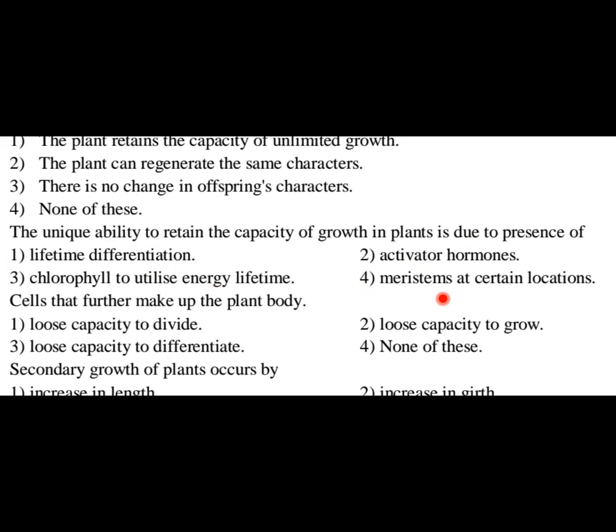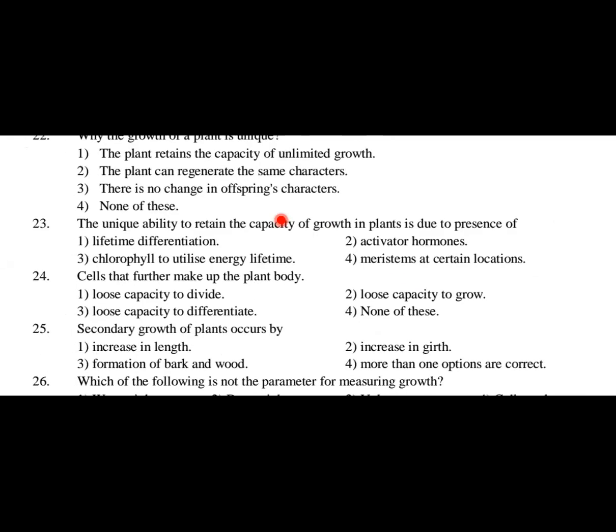What is meristem? All of you know very well. Meristem is nothing but actively dividing cells or actively dividing tissue. These are present at different locations. As I told you, they may be present in the stem part, root part, inside the stele, outside the stele, like that. These meristems are responsible for development or growth throughout the lifetime. So option 4 is the right answer.